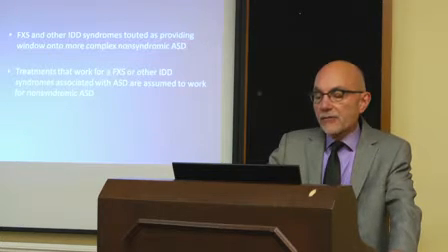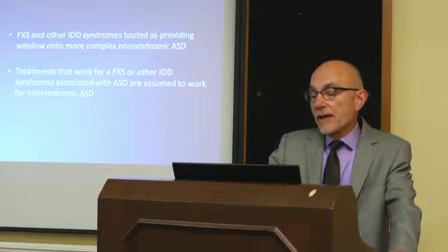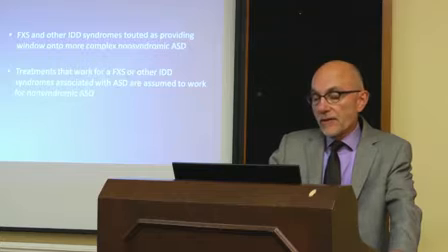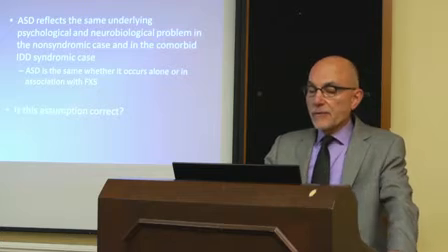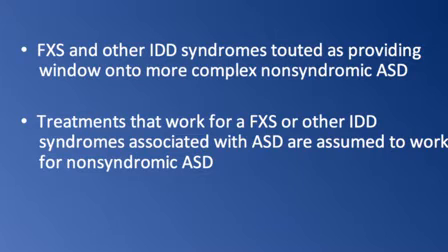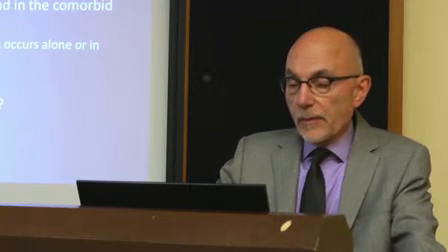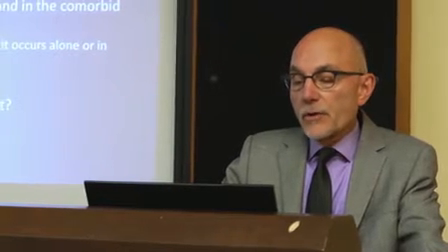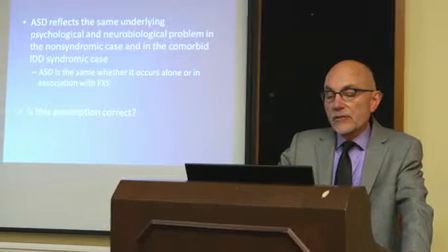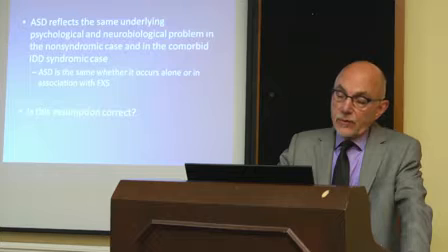And in the case of Fragile X syndrome, there are now a lot of drugs being tried, and a lot of the claims are that drugs that work for Fragile X syndrome will essentially have exactly the same effects in autism spectrum disorder. And so both of those claims really depend on the following assumption. ASD reflects the same underlying psychological and neurobiological problem in the non-syndromic case as in the syndromic intellectual developmental disabilities case. So if we make it a little more specific to Fragile X syndrome, ASD is the same whether it occurs alone or in association with Fragile X syndrome.